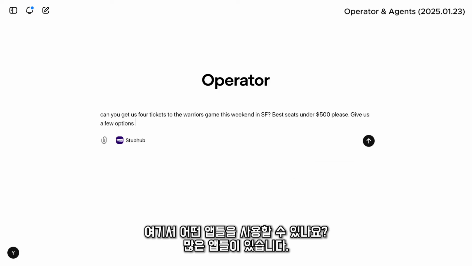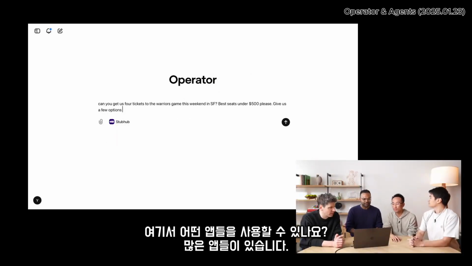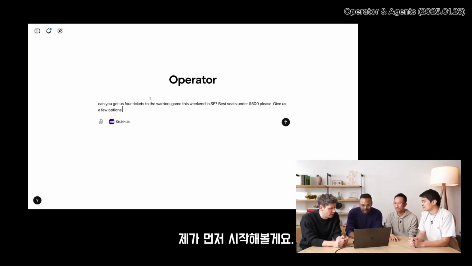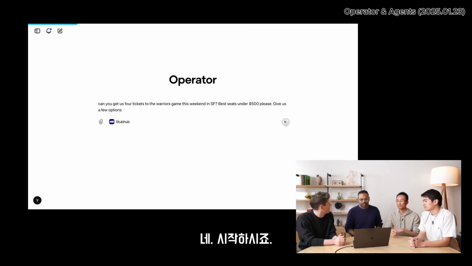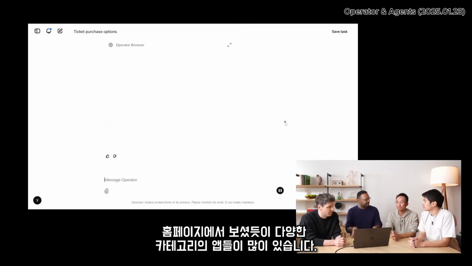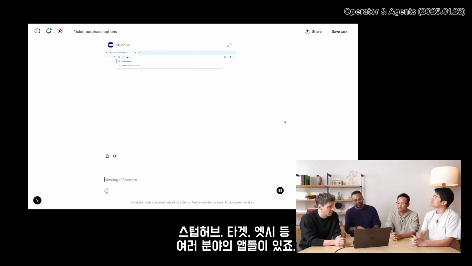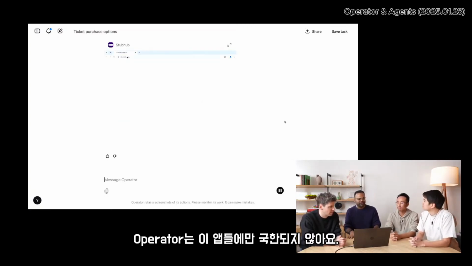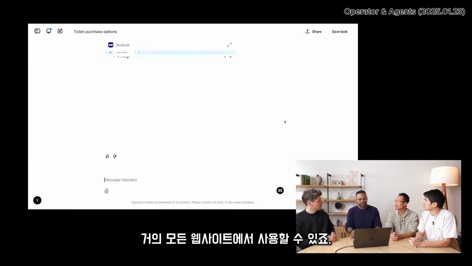Okay. And so what apps are available here? We have a lot of apps. I'll kick it off. And all right, let's do it. So we have a lot of apps in various different categories, as was shown on the homepage. So it's StubHub, Target, Etsy, and all the verticals. But also, Operator is not really restricted to these apps. You can use pretty much Operator with any website.